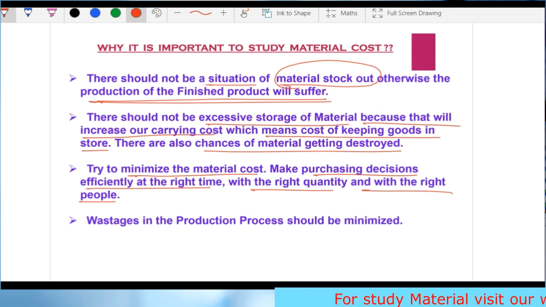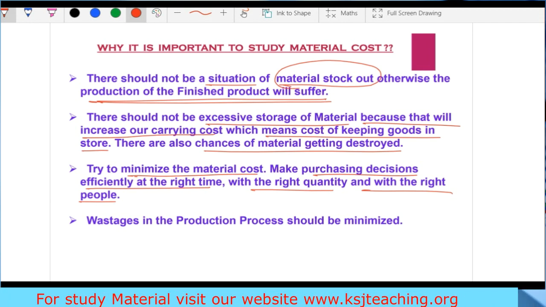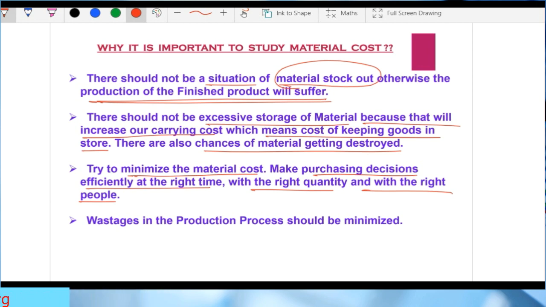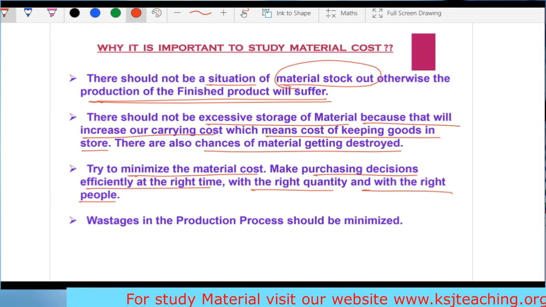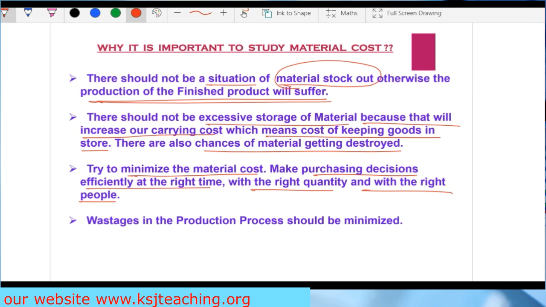Isn't it? Say you go to a market, a phone market, to buy an iPhone, right? You will check out 10 or 12 shops before buying an iPhone. Why, sir? Because you will try to find out the one who is providing you the best offer, right? One says, I'll provide you this. One says, I'll provide you the cover with this. One says, I'll provide you the headphones with this, free of cost. Isn't it? Such things happen. Right? So that is with the right people.